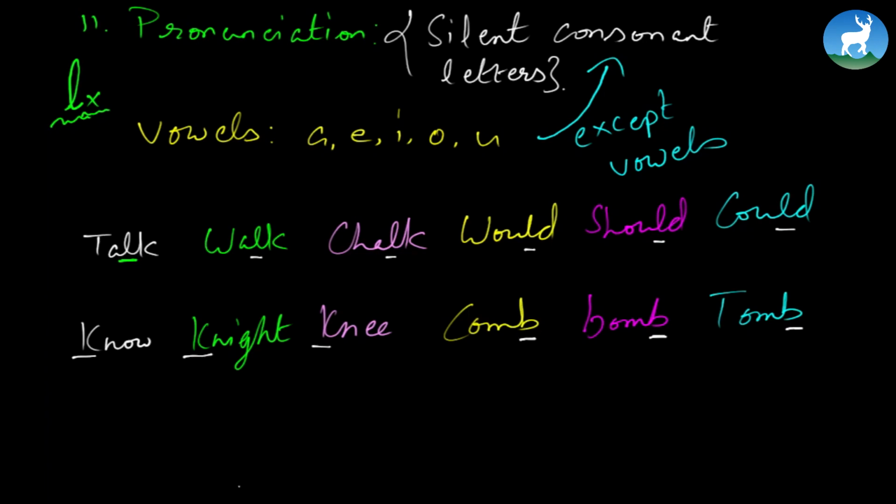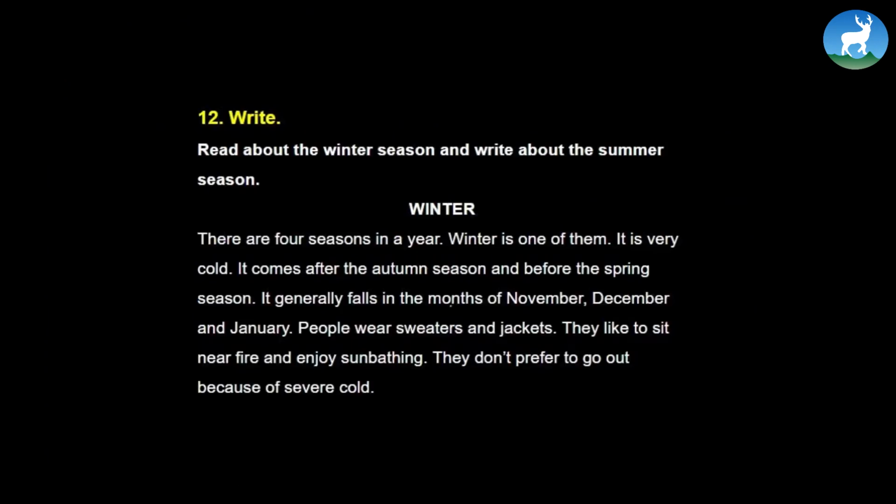And finally we have here a writing exercise, which is to read about the winter season and write about the summer season. So let's read out what's written about winter season. There are four seasons in a year. Winter is one of them. It is very cold. It comes after the autumn season and before the spring season. It generally falls in the months of November, December, and January. People wear sweaters and jackets. They like to sit near fire and enjoy sunbathing. They don't prefer to go out because of severe cold. So this is about winter.